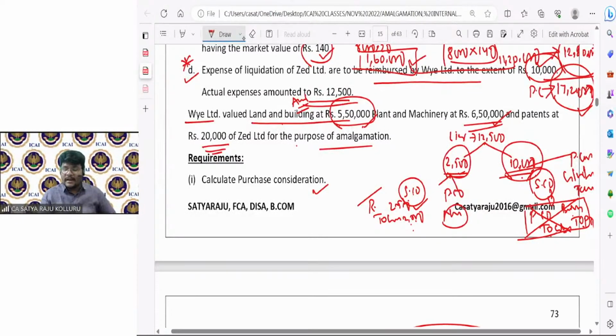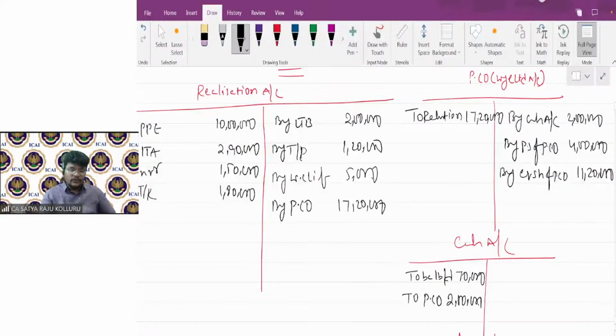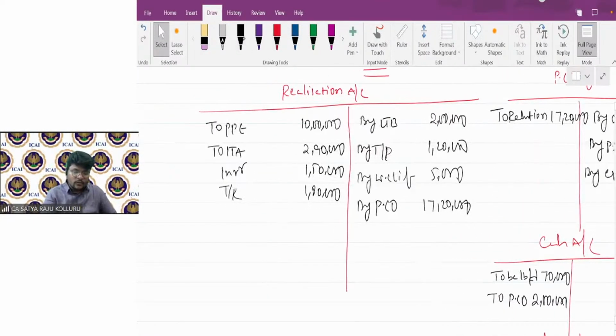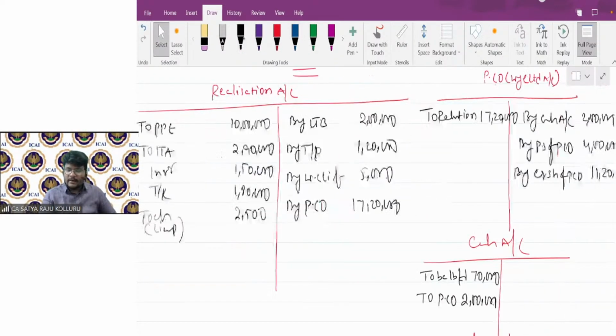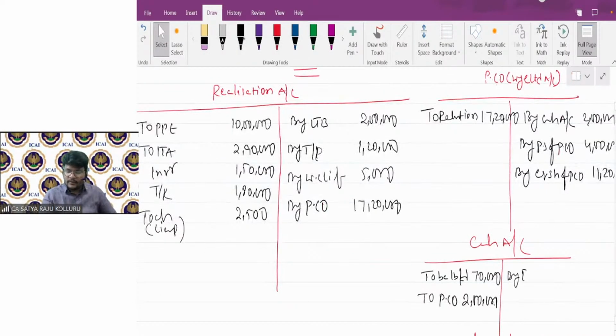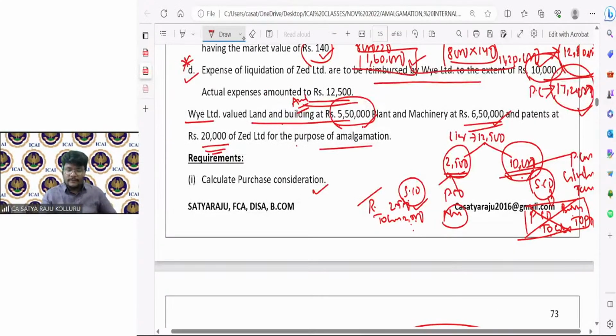What is the entry? Realization to cash. So under realization, you can book to cash 2500 in bracket liquidation expenses. In cash, by realization 2500. Sir, after this, liquidation expenses are over.